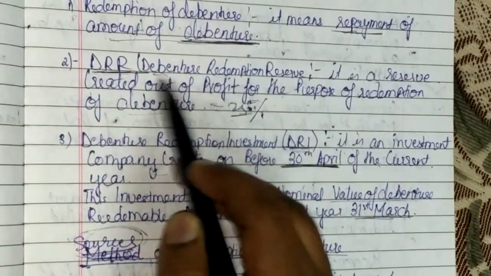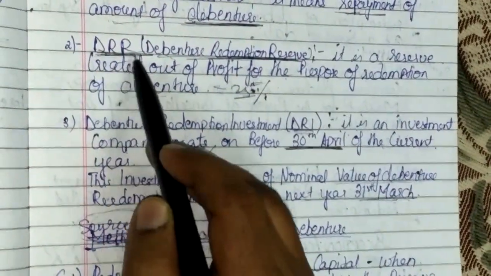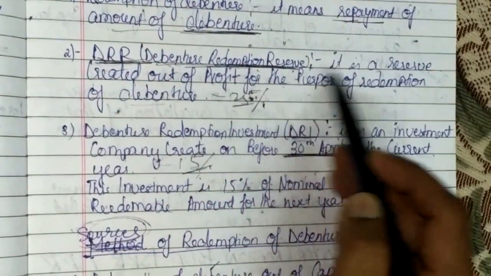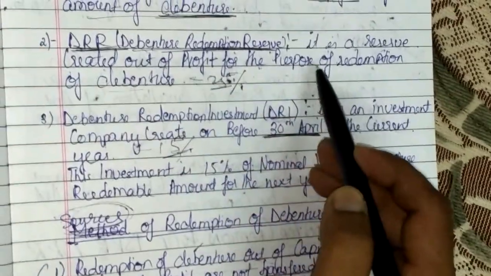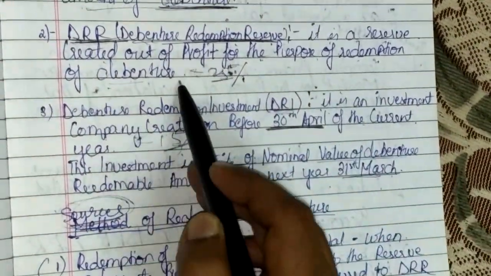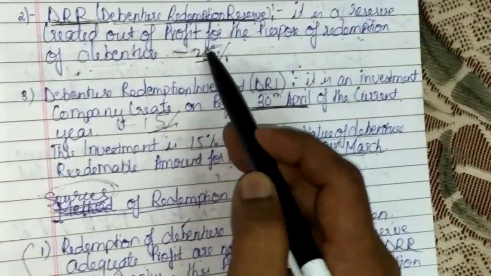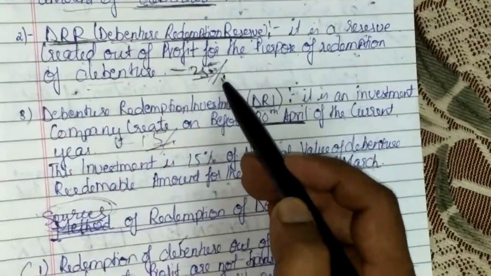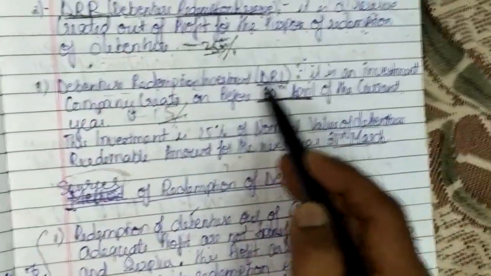Next, in this chapter we will cover a few keywords. That is DRR, debenture redemption reserve. It is a reserve created out of profit for the purpose of redemption of debenture. It is created at 25% of face value. Next is DRI, debenture redemption investment.